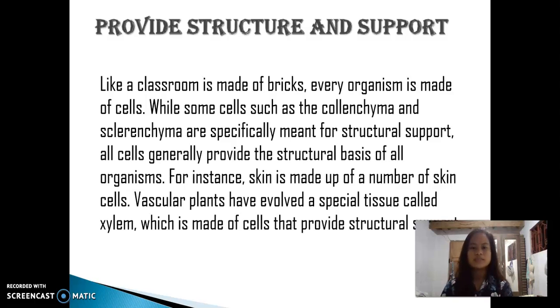Like a classroom is made of bricks, every organism is made of cells. While some cells such as collenchyma and sclerenchyma are specifically meant for structural support, all cells generally provide the structural basis of all organisms. For instance, our skin is made up of a number of skin cells. Vascular plants have evolved a special tissue called xylem, which is made of cells that provide structural support.